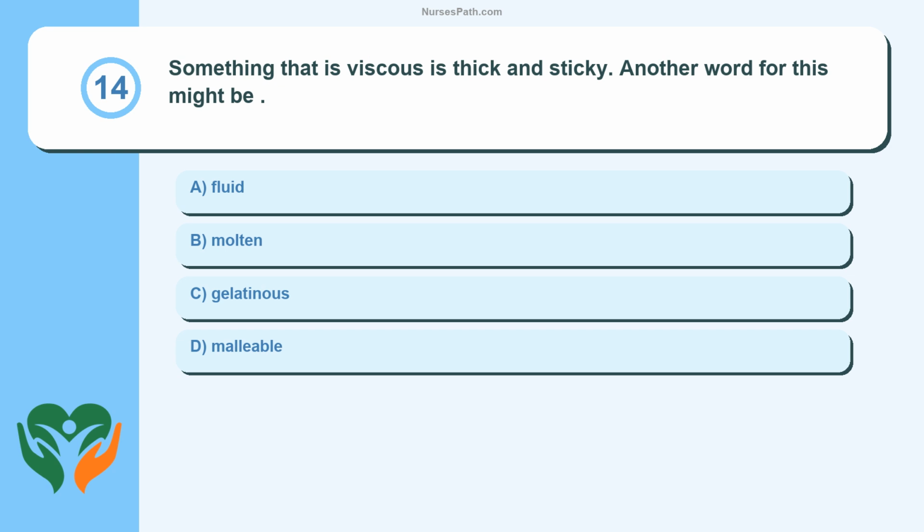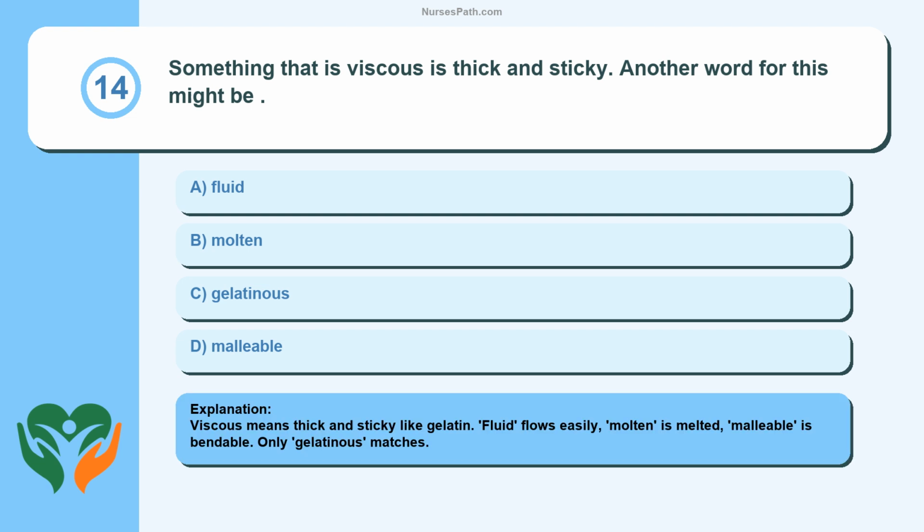Question 14. Something that is viscous is thick and sticky. Another word for this might be blank. Fluid. Molten. Gelatinous. Malleable. Viscous means thick and sticky like gelatin. Fluid flows easily, molten is melted, malleable is bendable. Only gelatinous matches.